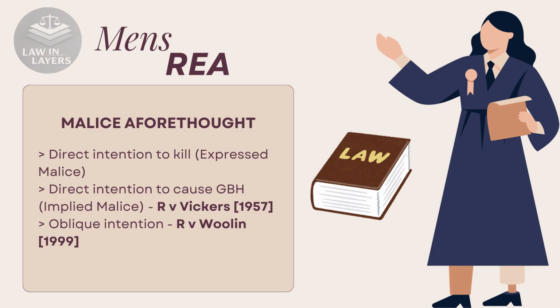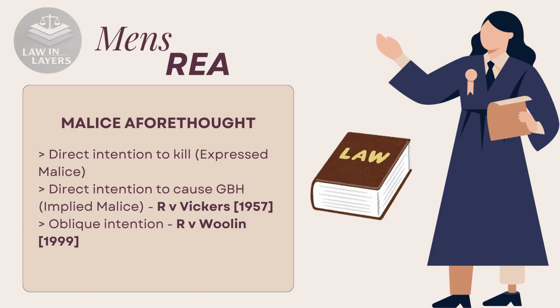The defendant may have a direct intention to kill, also known as expressed malice, where causing death is their main aim. The defendant may have a direct intention to cause GBH, also known as implied malice, where causing GBH is their main aim, but death occurs as a result. This can be seen in the case of Vickers, where the defendant beat the deaf owner of the sweet shop he had just broken into to death. In this case, it was held that whilst the defendant did not have the intent to kill, the intention to cause GBH was enough to satisfy the mens rea.